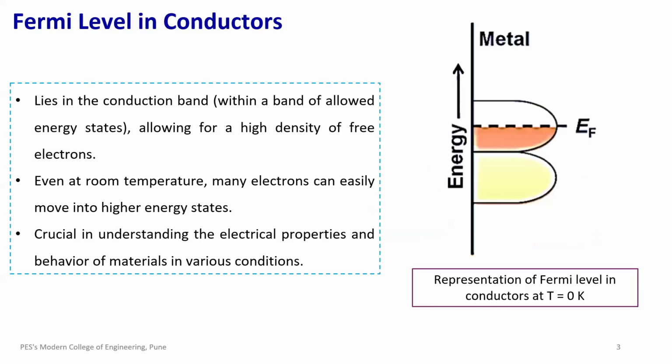Now, what does this look like in conductors like copper or aluminium? At absolute zero, electrons fill up states up to the Fermi level, and in metals, this Fermi level actually lies inside a band of allowed energy states, which is the conduction band. That means even without extra energy, there are always empty states very close by in energy, so electrons can easily move under an applied voltage. This is why metals conduct so well. There are free electrons available, and the Fermi level sitting inside a partially filled band keeps those electrons mobile.